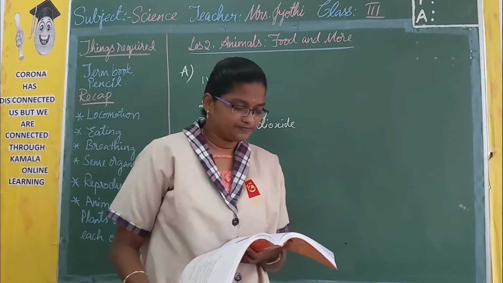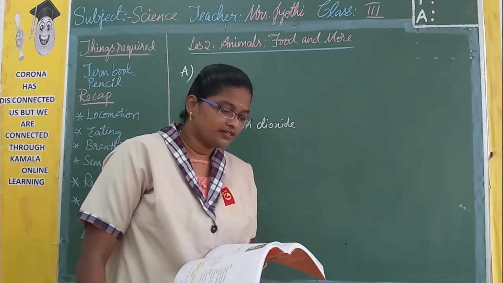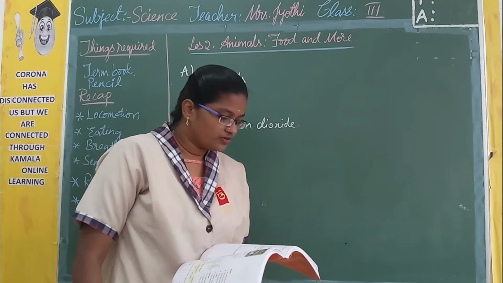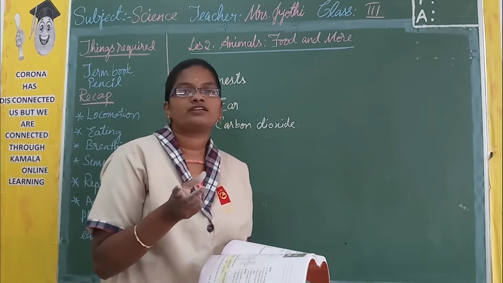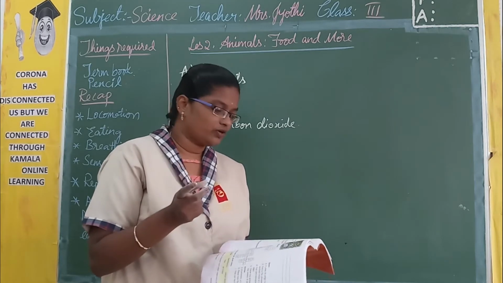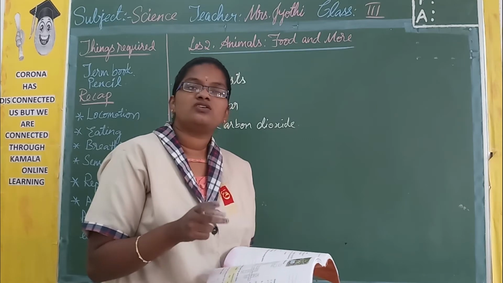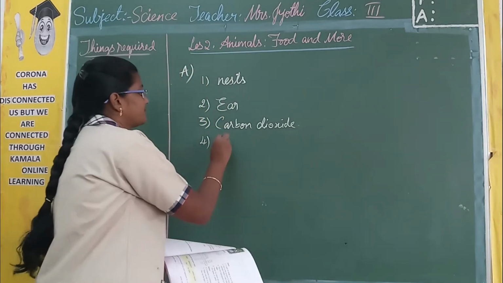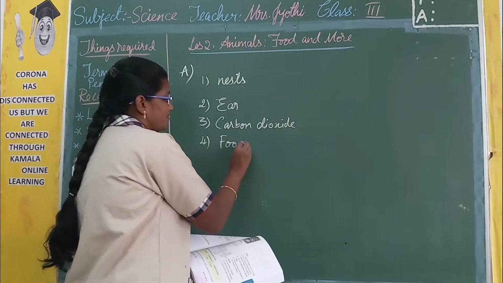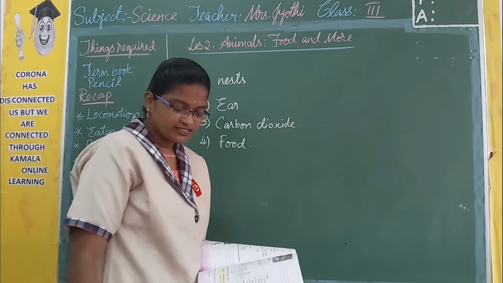And the last one. Animals and plants depend on each other for which of the following factors? Is it for food? Is it for soil? Or is it for water? It is for food. So this is the choose the correct answer.